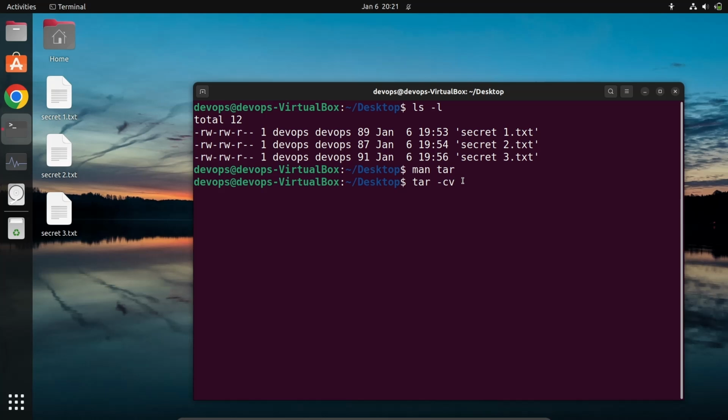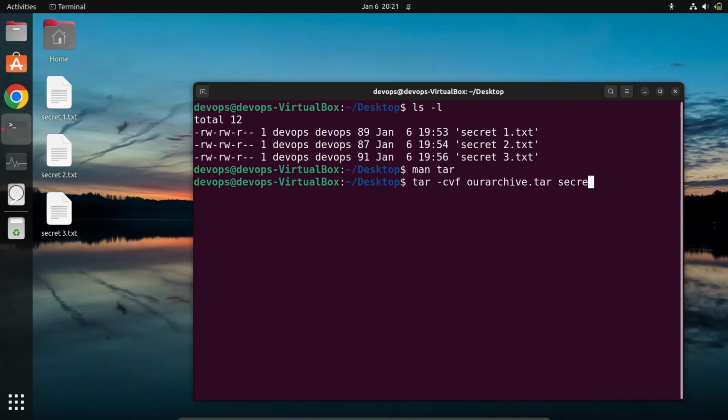And for the file type, I will give option f and name the tar file, say our archive.tar. Of course I have these files, so I have to put my files here also.